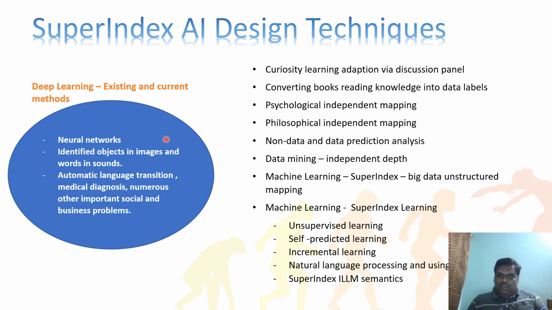Okay, coming to SuperIndex learning pattern alone, right? It's unsupervised learning, self-predicted learning. It should predict and it should self-learn. Incremental learning. It should have incremental learning. See, incremental learning means, as I mentioned, the new patterns, new analysis, and everything should be entered into the incremental learning. Natural language processing using semantics, that is very important.